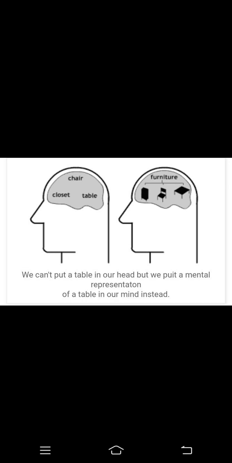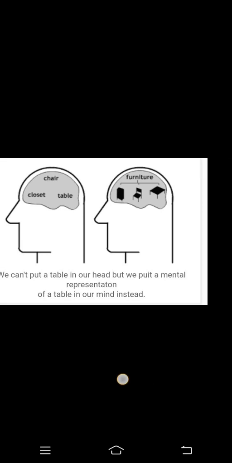Now, just look at this example. We can't put a table in our head, but we can put a mental representation of a table in our mind instead, right? Can you see, when we say chair, the picture of a chair will come into your mind. This is how mental representation works and looks like.